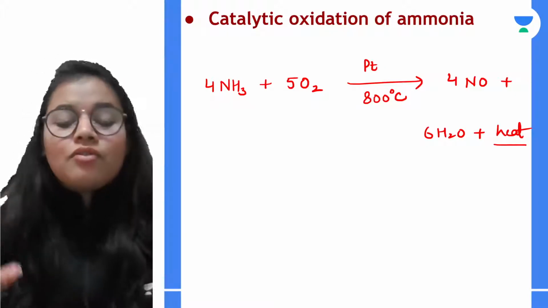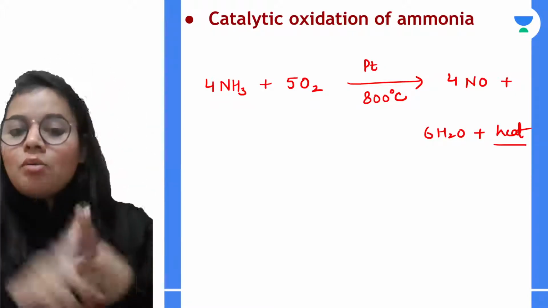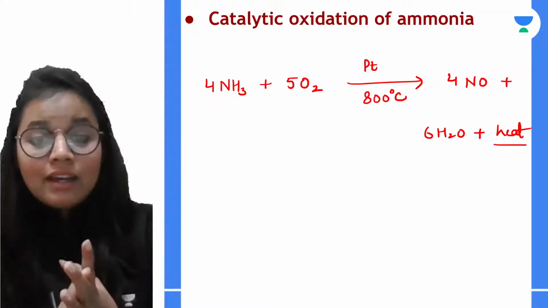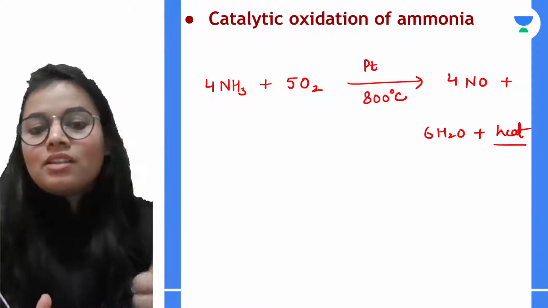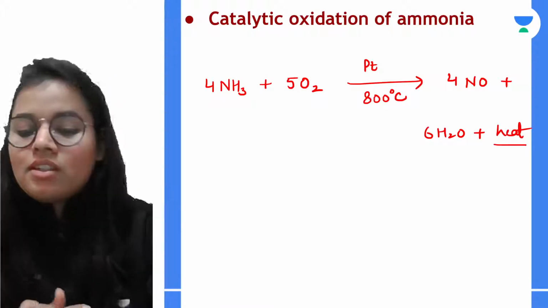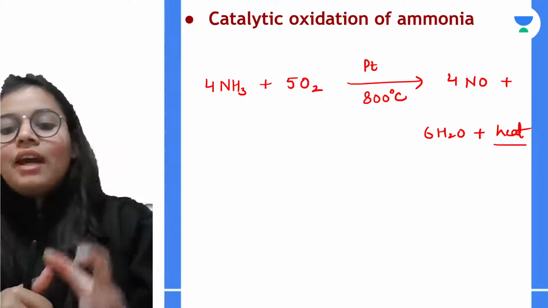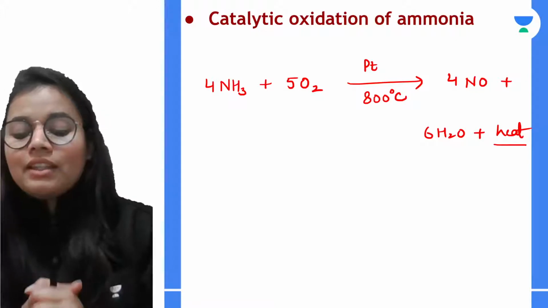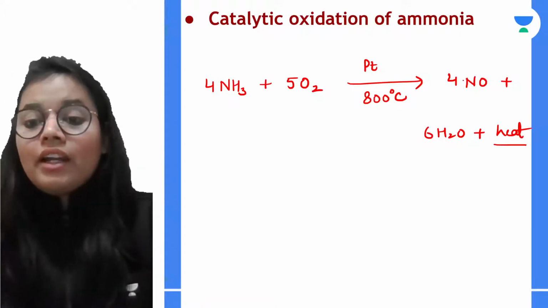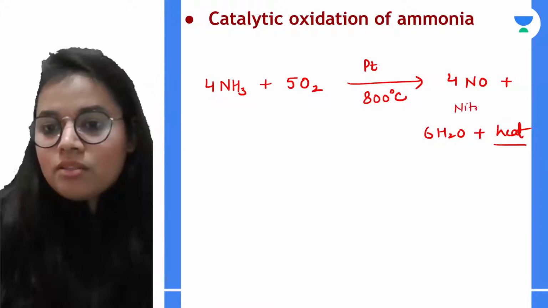Now this is the first step we have taken. Let me revise it for you. Ammonia and dry air are taken in the ratio: for ammonia it is 1 liter and for oxygen it is 10 liters, that is 1:10. The catalyst that we are using over here is platinum. We get nitric oxide. Kindly do not forget to mention the name over here.